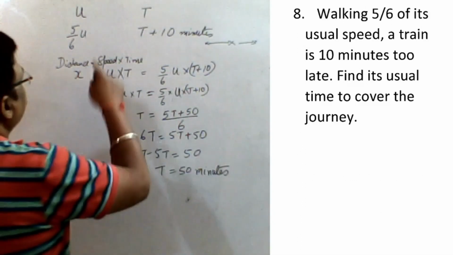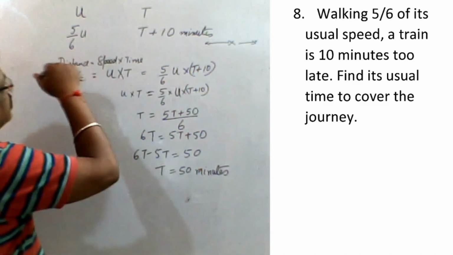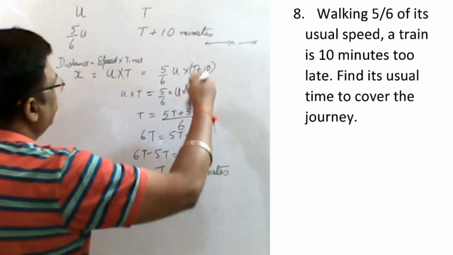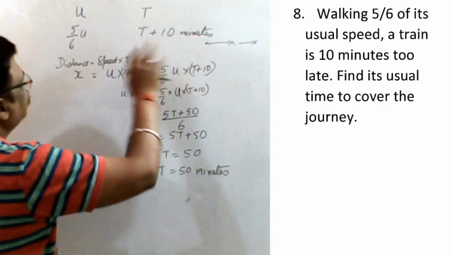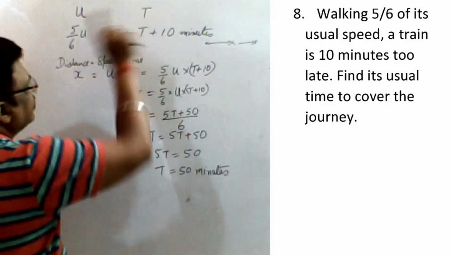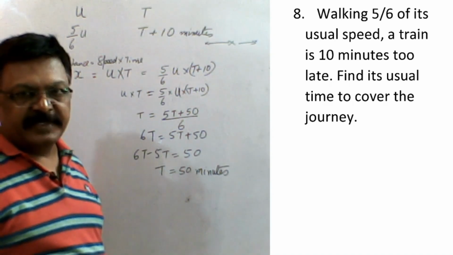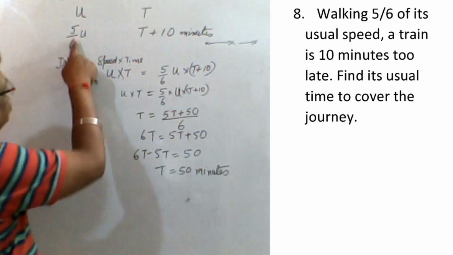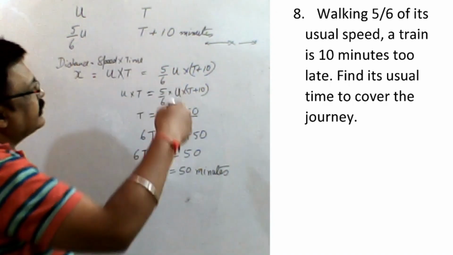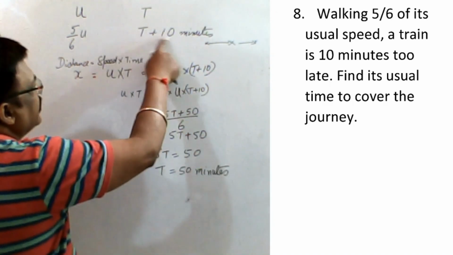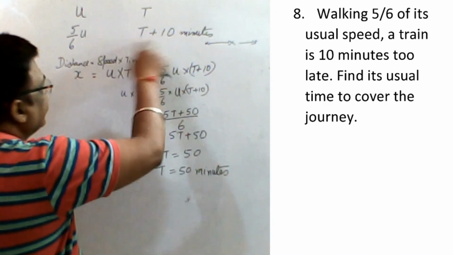Suppose, as the question says, a man walks x meters with his usual speed of u. The time he takes is t. Now the question says that if he walks at 5 by 6 of his usual speed, then he takes 10 minutes more time. So in the second case the time will be t plus 10.